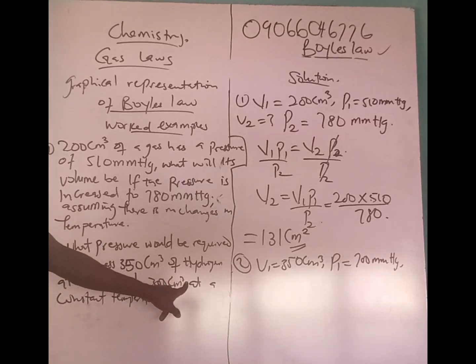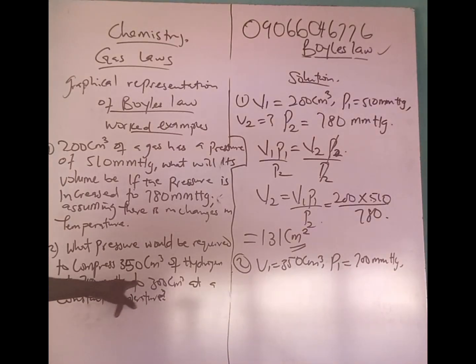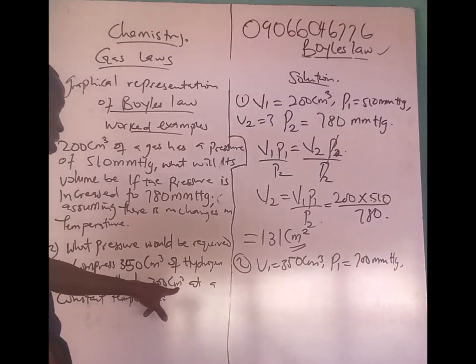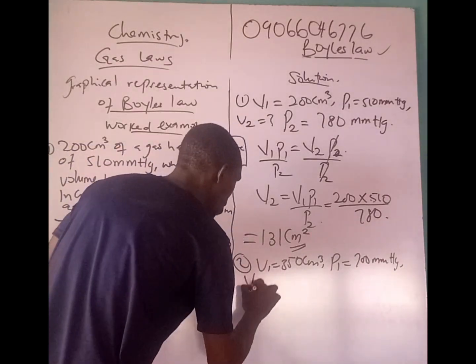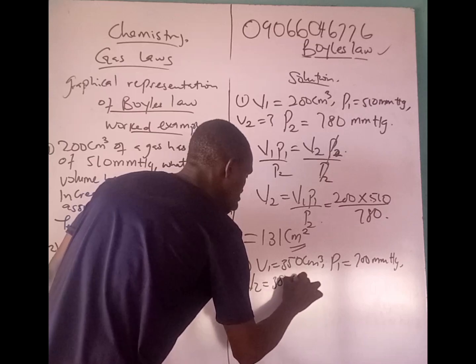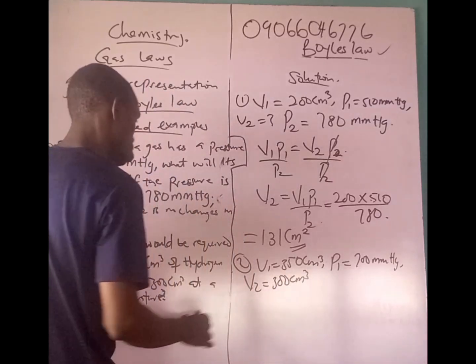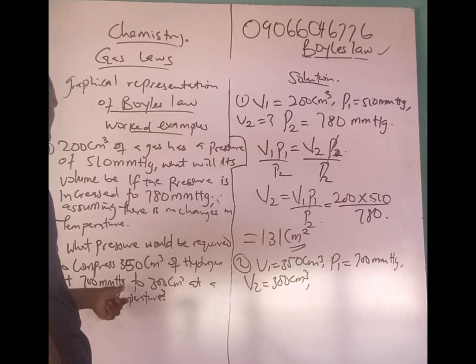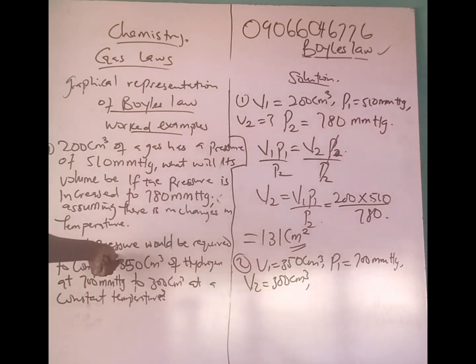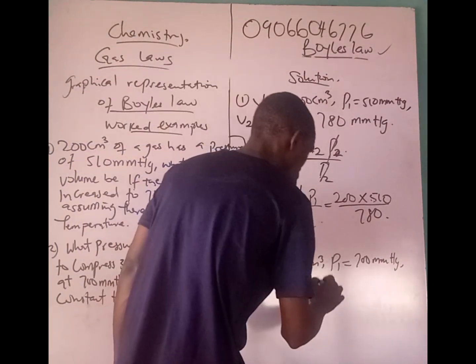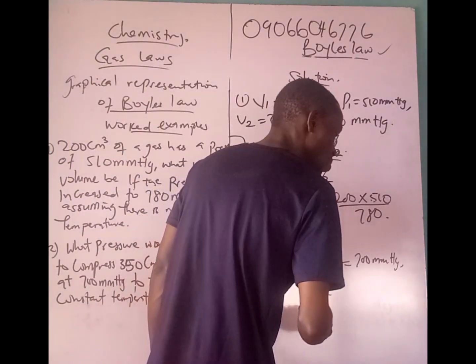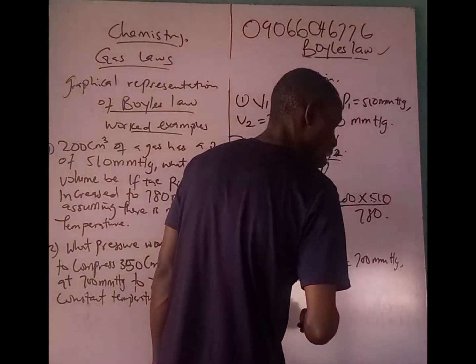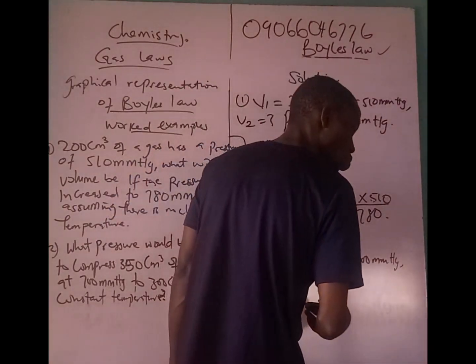Then to 300 centimeter cube, that's V2, at a constant temperature. Of course, we don't know the pressure. What is the pressure? That's what we have to calculate. So the pressure we are calculating now is P2.